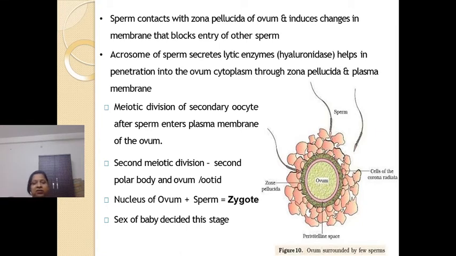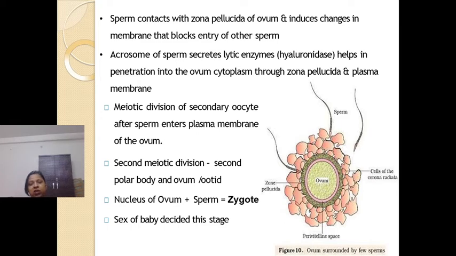We have already discussed that at the time of ovulation, the ovum is at the stage of secondary oocyte. The secondary oocyte is haploid and is arrested at the stage of metaphase 2.